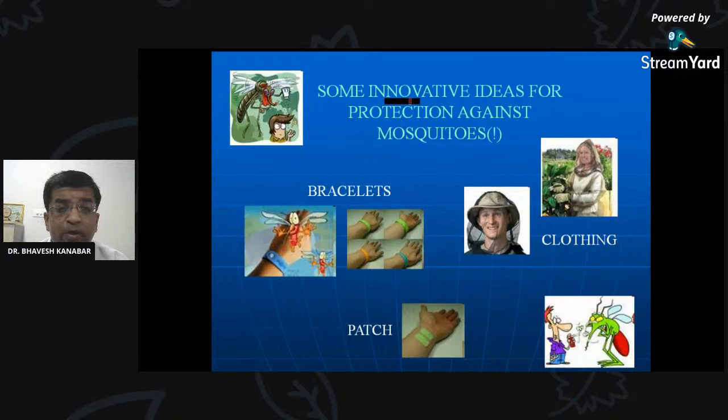Then some innovative ideas for personal protection against mosquito, as you can see in the photograph. You may have seen some innovative ideas of using masks nowadays. In WhatsApp, you may have seen photographs of a variety of masks. Here you can see such a cap or hat actually having a net which is covering the face. It is making a face shield with this net. Then clothing with the net. You can see such a bracelet which is releasing some insecticidal solution. If any mosquito comes into contact with this bracelet, it may be killed.